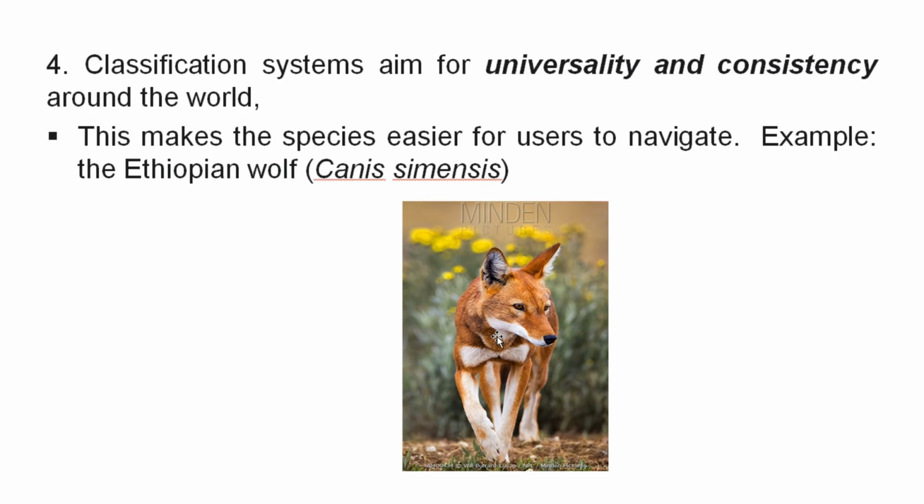So classification systems are for what? Universality. There are different languages: Amharic, Afan Oromo, Sidamigna, Wolaytigna, and Spanish, French, and many others. But classification systems aim for what? Universality and consistency around the world. This is very important in order to use that specific species more easily. For example, the Ethiopian wolf's scientific name is Canis simensis. This is a universal name throughout the world.